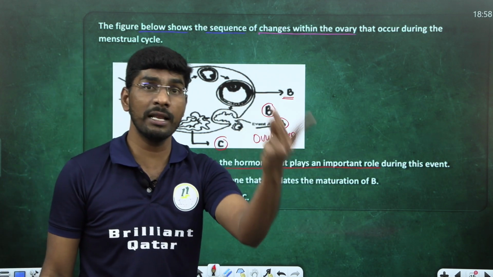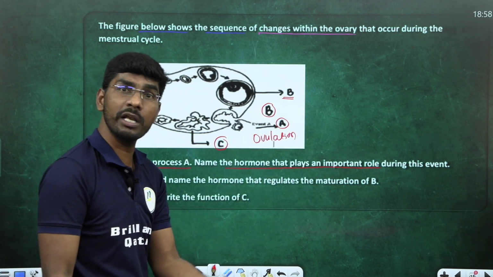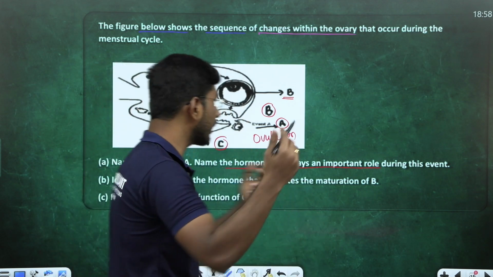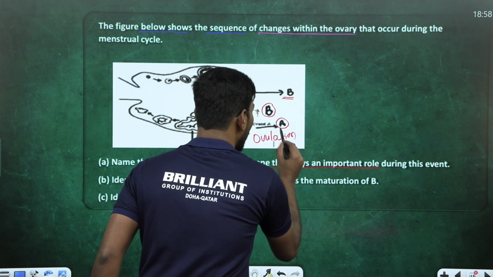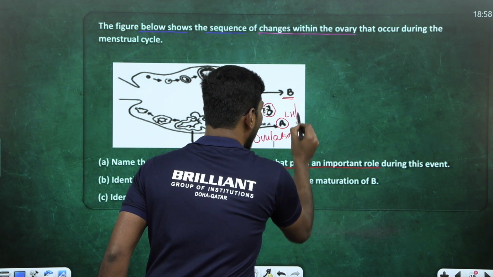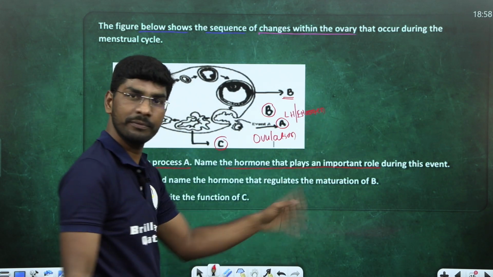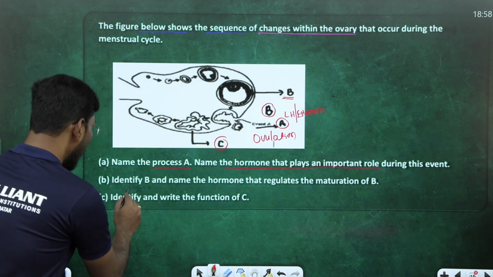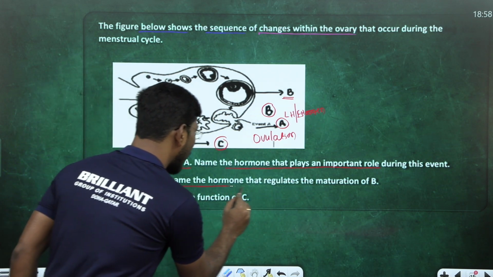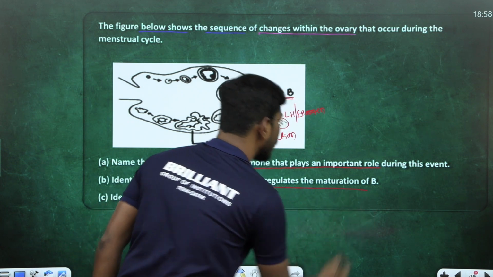Name the hormone that plays an important role during this event. LH, estrogen hormone, ovarian hormone, and also the pituitary hormone. So I am writing it is ovulation by LH and estrogen hormone. Enough. Question number 2. Identify B and name the hormone that regulates the maturation of B.